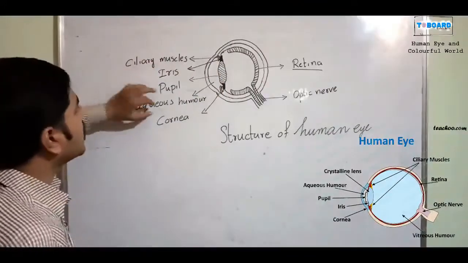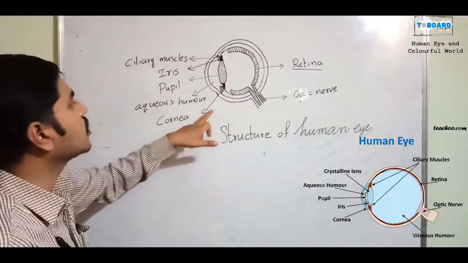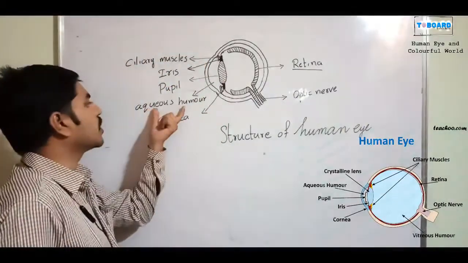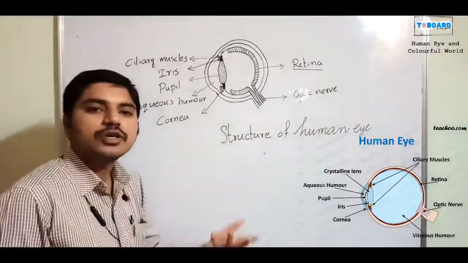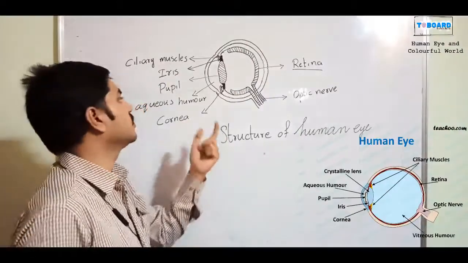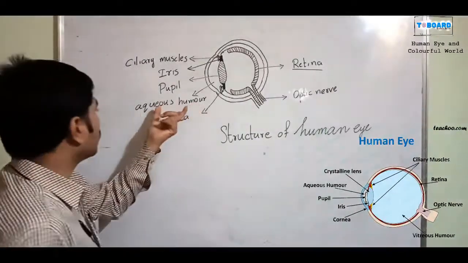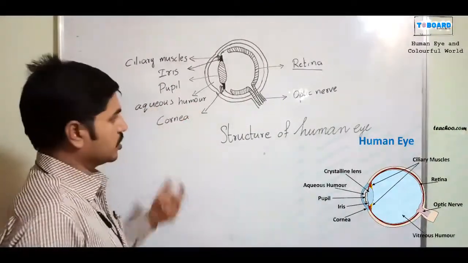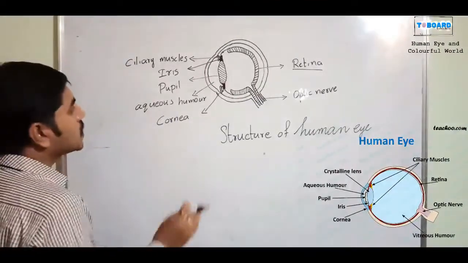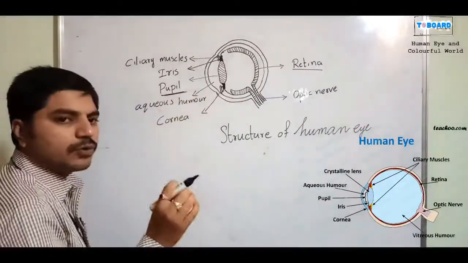Next, in between the lens, pupil and the cornea, there is a kind of liquid called the aqueous humor. When we cry, or when something disturbs our eye, it gives water droplets. That is not water, it is the aqueous humor, a liquid. And the cornea is there. In our physics, the main important thing is the pupil.